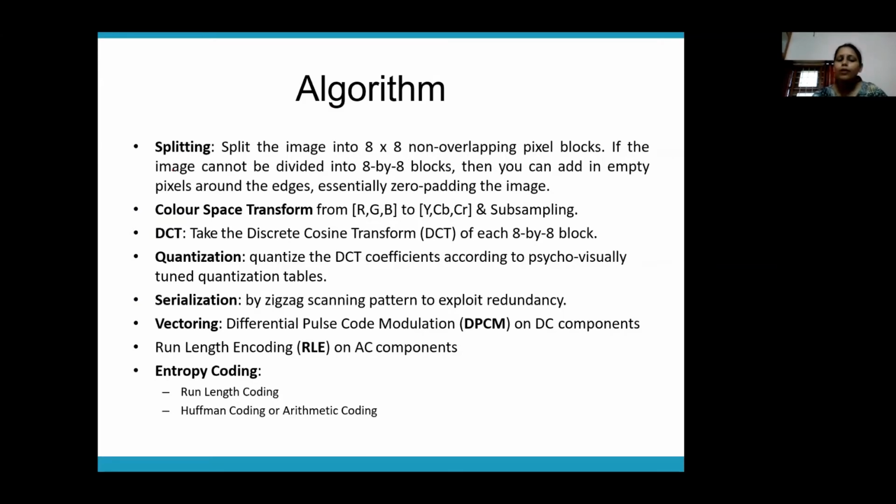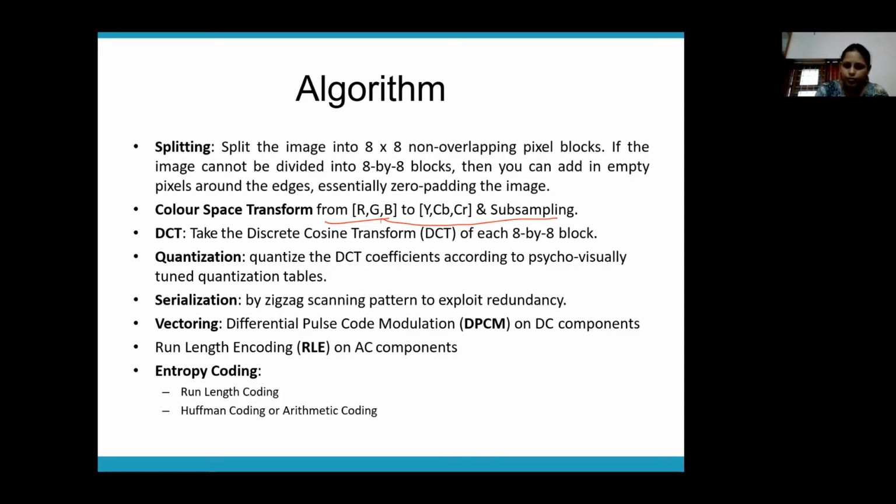So what is the first step in the JPG algorithm? The first step is splitting. We split our image into 8 by 8 blocks. Then we convert it from RGB to YCbCr and perform downsampling. This is done to exploit the human visual characteristic that we are more sensitive to brightness information.